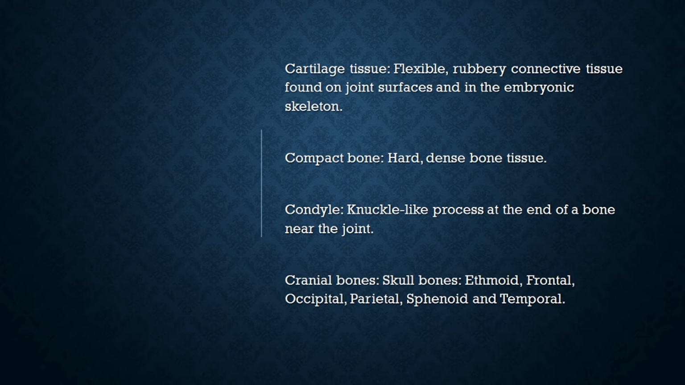Compact bone, hard, dense bone tissue. Condyle, knuckle-like process at the end of a bone near the joint. Cranial bones, normally skull bones are known as the cranial bones, and the bones of the skull are ethmoid, frontal, occipital, parietal, sphenoid and temporal.